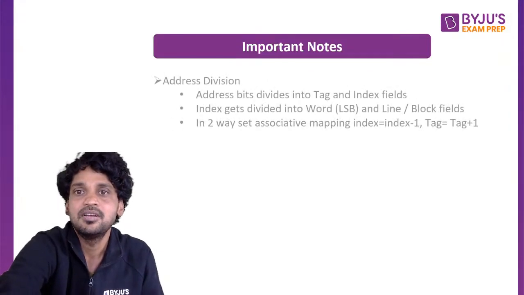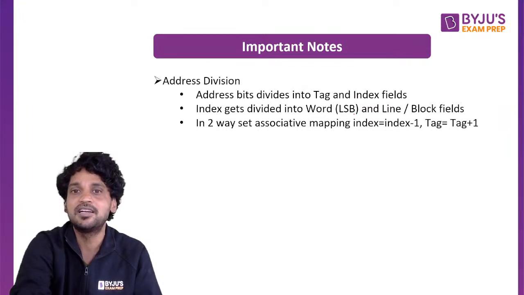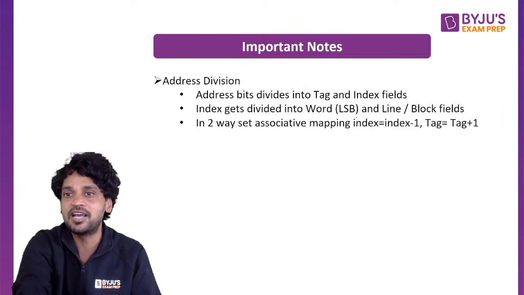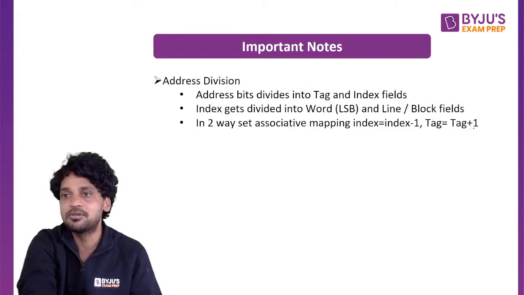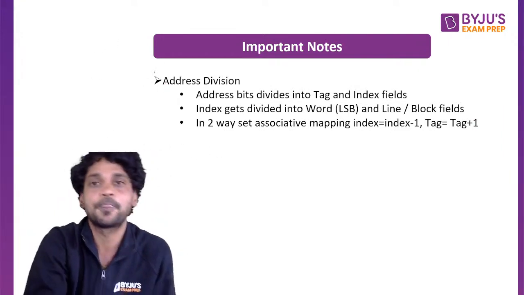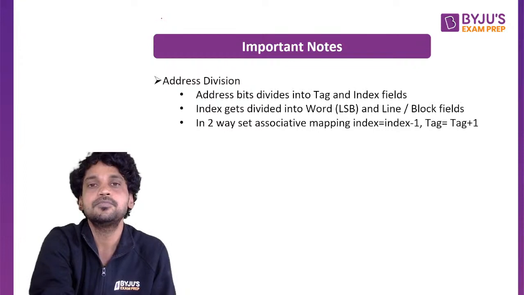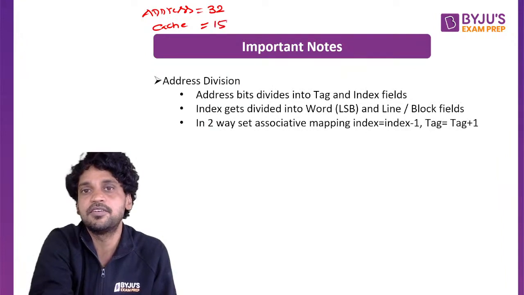Important notes to understand: address bits will be divided into index and tag fields, and the index field is again divided into block and word fields. In two-way set associative mapping, the index is reduced by one bit and the tag is increased by one bit. Let us explain with an example. Let us say the address is 32 bits and the cache index is 15.